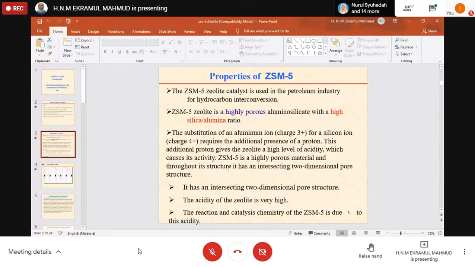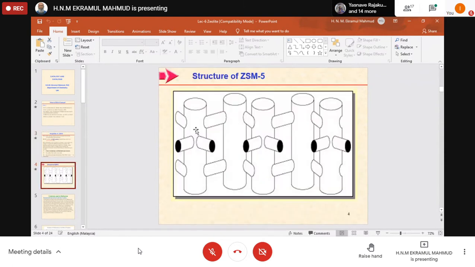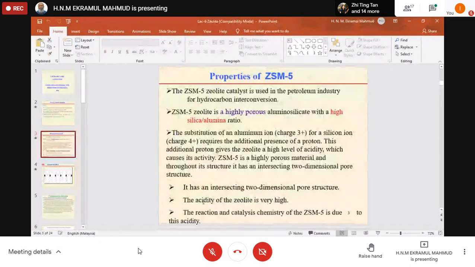So this is highly porous, and throughout its structure it has an interesting two-dimensional pore structure, like this. So it has an intersecting two-dimensional pore structure. The acidity of the zeolite is very high. The reaction and catalysis chemistry of zeolite ZSM-5 is due to this acidity.